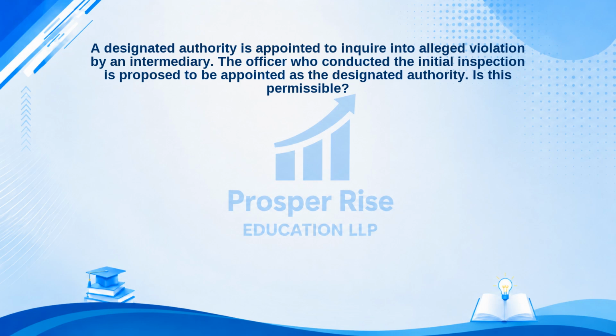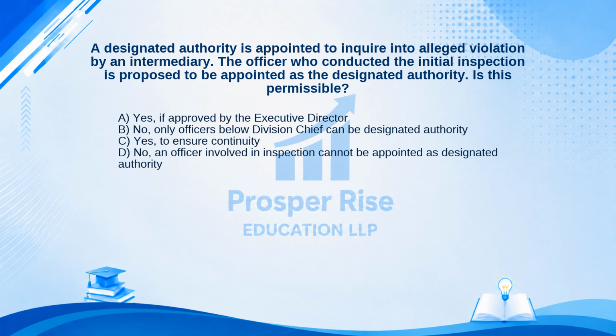Let's look at this next question. A designated authority is appointed to inquire into alleged violation by an intermediary. The officer who conducted the initial inspection is proposed to be appointed as the designated authority. Is this permissible? Here are your options. A. Yes, if approved by the executive director. B. No, only officers below division chief can be designated authority.